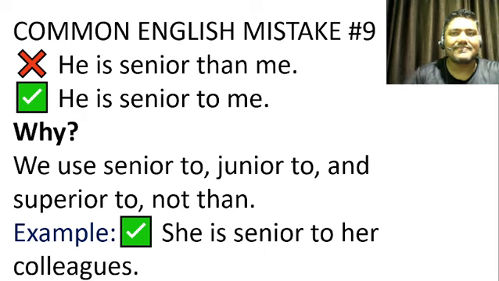Next, number nine: "He is senior than me." Obviously, when we compare things, we use than. It is a rule, but not in this case. The correct one is "He is senior to me," because there are some words which do not take than. In that case, we use to. We use senior to, junior to, and superior to, not than. The example I have written down: she is senior to her colleagues.